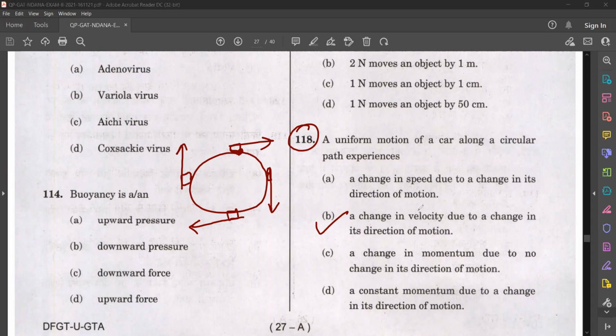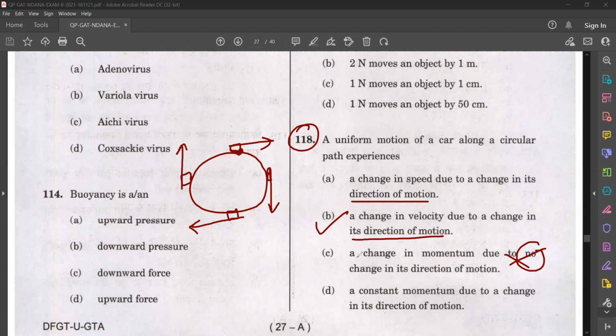Direction of motion is changing, isn't it? Here they are saying no direction change, isn't it? No, direction is changing. So that is not correct. That is wrong because direction is changing.